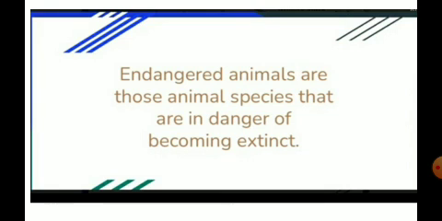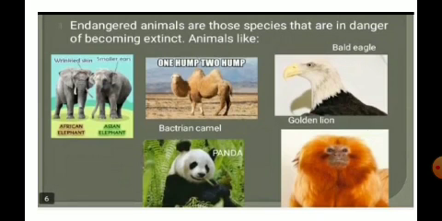They are called endangered animals. Understood? So what are endangered animals? Endangered animals are those animal species that are in danger of becoming extinct. So here we can observe some examples of the animals, like the African elephant. Here you can observe the African elephant and the Asian elephant in the first picture, children.